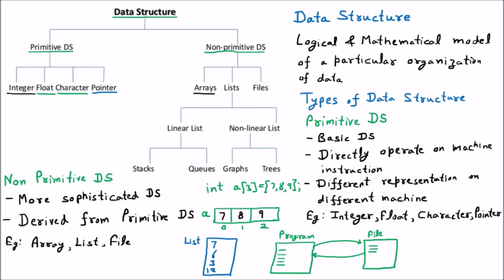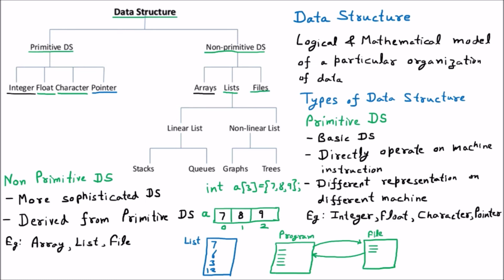We must know one thing: a program stores all the variables in the primary memory, and the file stores everything in the secondary memory, that means the hard disk, and the hard disk keeps those values for a long time. So if I have to store my name or something permanently through the program, then I will use the file. So in the non-primitive, we are having the array, list and file.